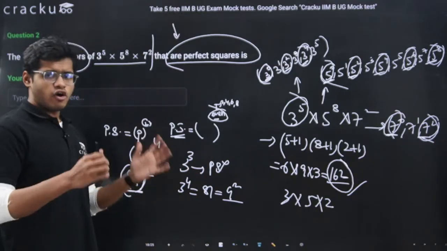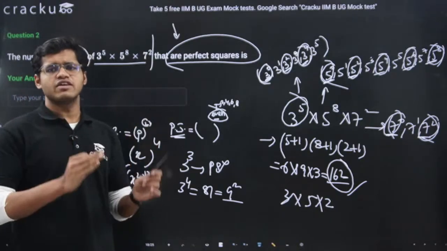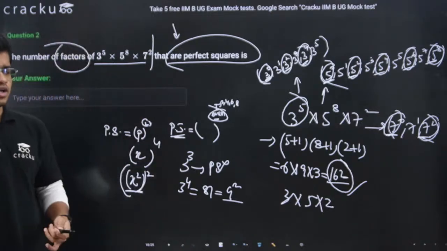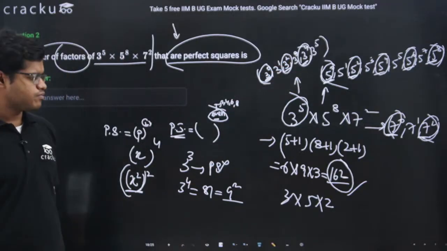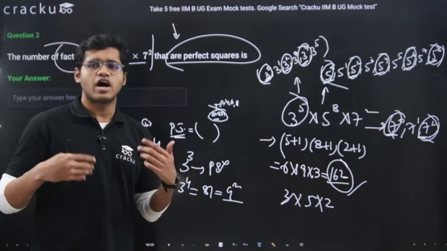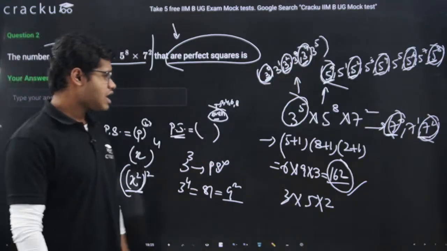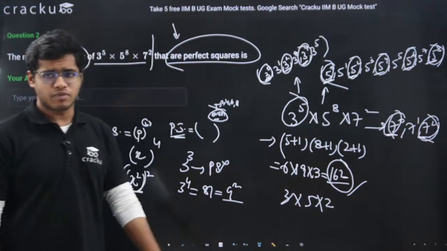The reason being, for that number to be a factor, it should include powers of 3, 5 and 7. Now, how many powers of 3 are perfect squares? There are 3 powers which we have written. How many powers of 5 are perfect squares? There are 5. How many powers of 7 are perfect squares? There are 2.